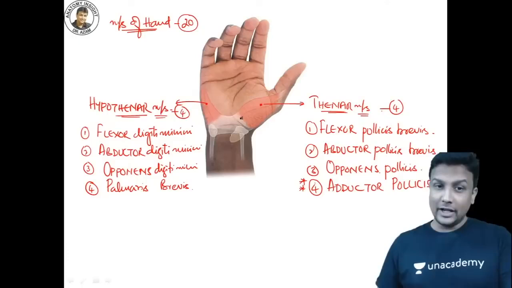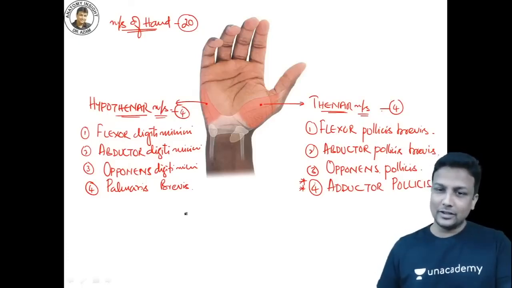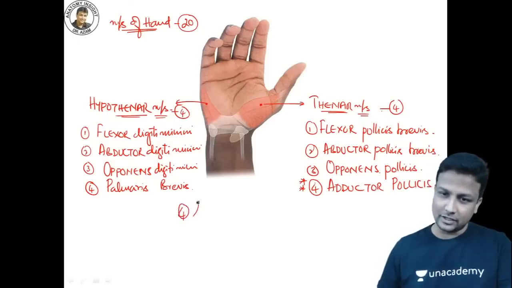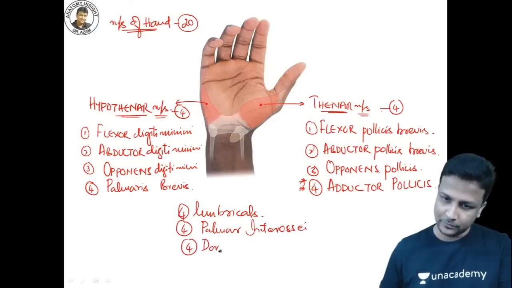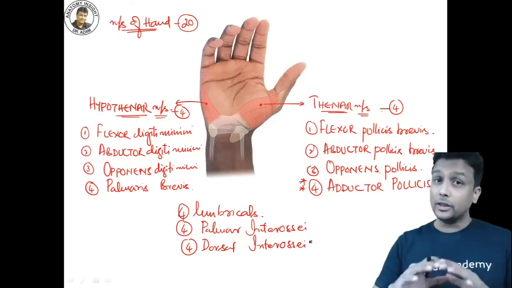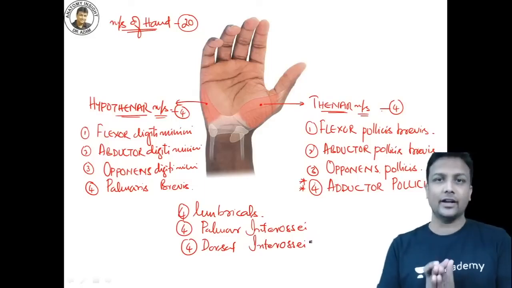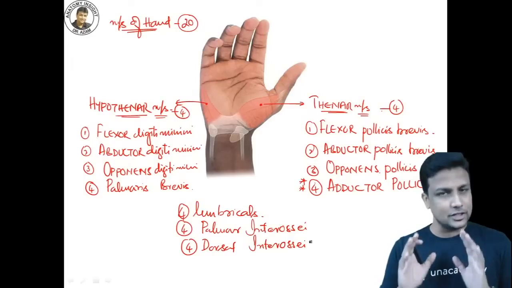Sir, but you told there are totally 20 muscles in the hand. Okay. After these 8 muscles, there will be 4 lumbricals. Then you have the 4 interossei: 4 palmar interossei, and then 4 dorsal interossei. Don't worry, even today I'm going to discuss the images along with you, and I'll tell you how to identify them if images are given in the exam. So just be with me.